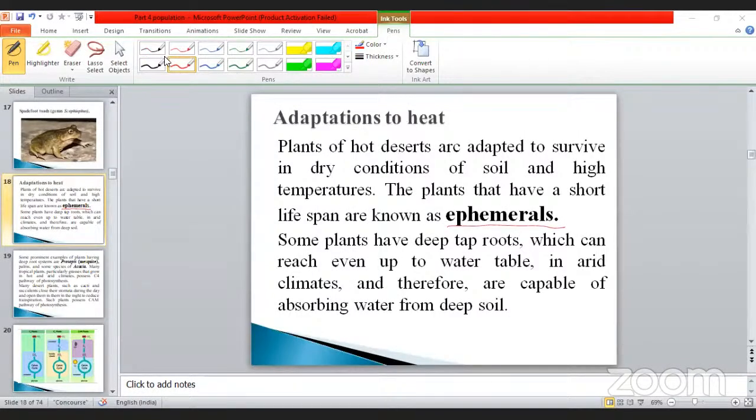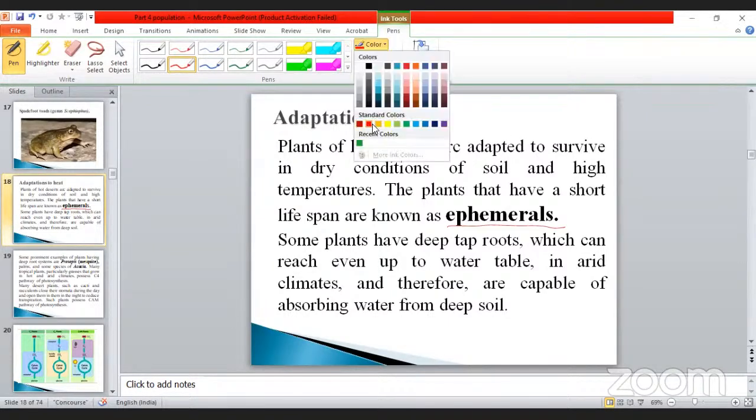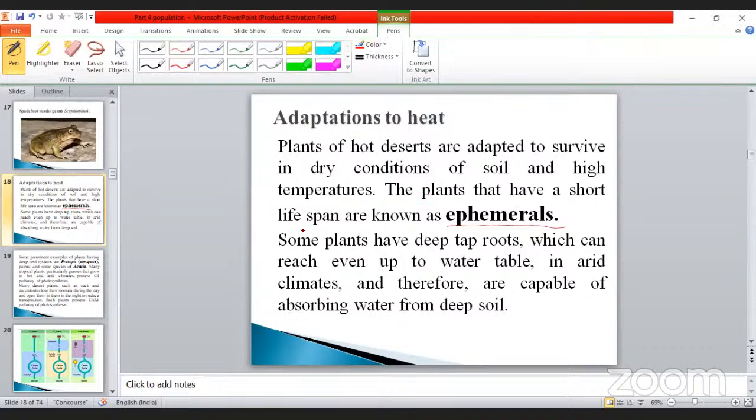That condition is called ephemeral. So don't forget, my dear students. Sometimes they may ask the question, what is meant by ephemeral? The plant that has a short lifespan is known as ephemeral. Some plants have deep tap roots, which can reach even up to the water table in arid climates, and therefore are capable of absorbing water from the deep soil. It is also another criterion.